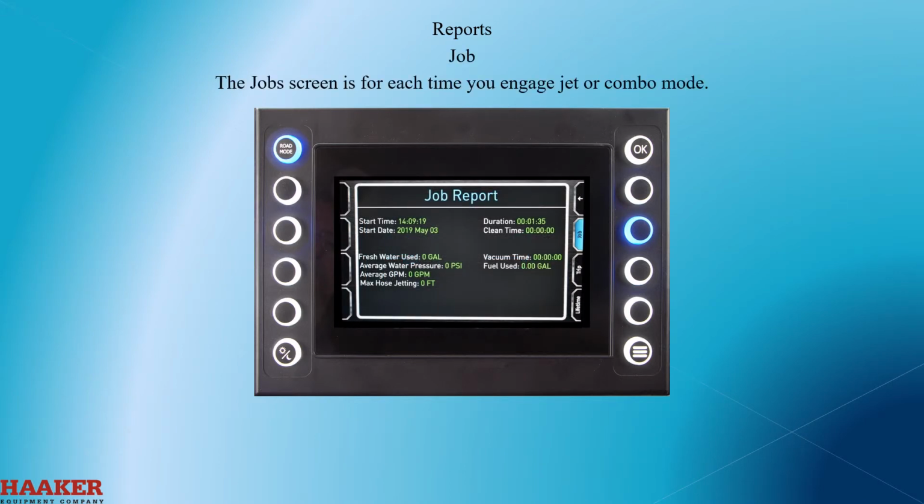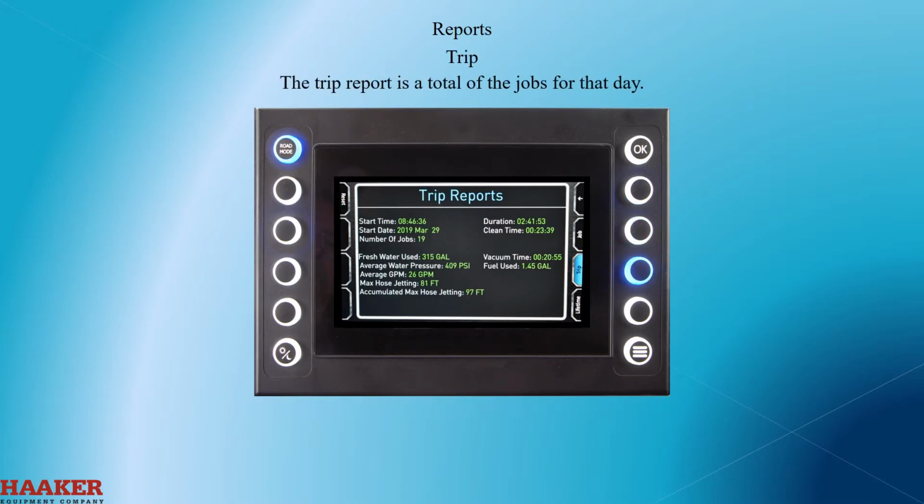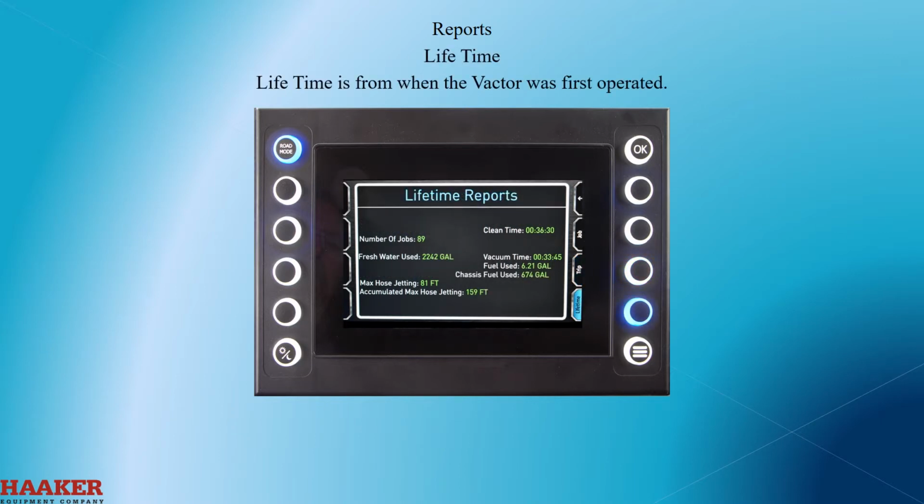The job screen is for each time you engage the jet or combo mode. The information is start time and date, duration and cleaning time, fresh water used, average water pressure, average GPM, max hose jetting, total feet jetted, vacuum time, and how much fuel you used. The trip report is a total of the jobs for that day. Lifetime is from when the Vactor was first operated.